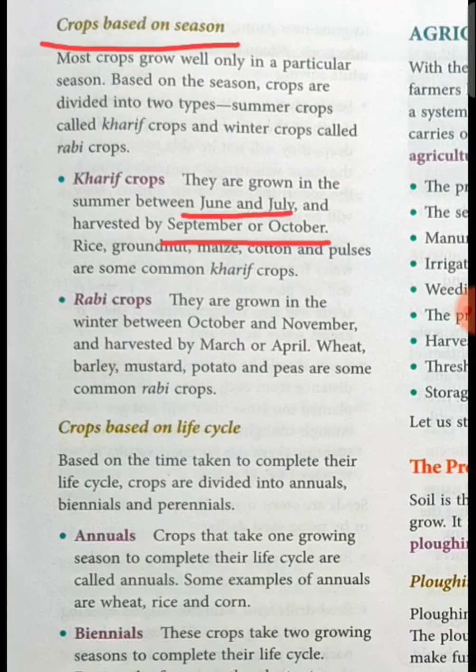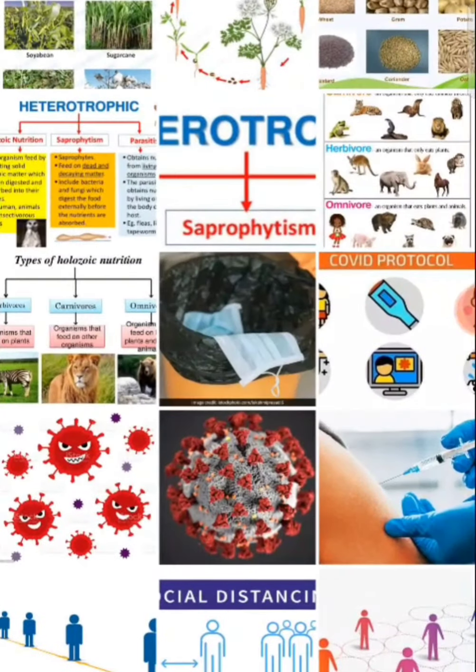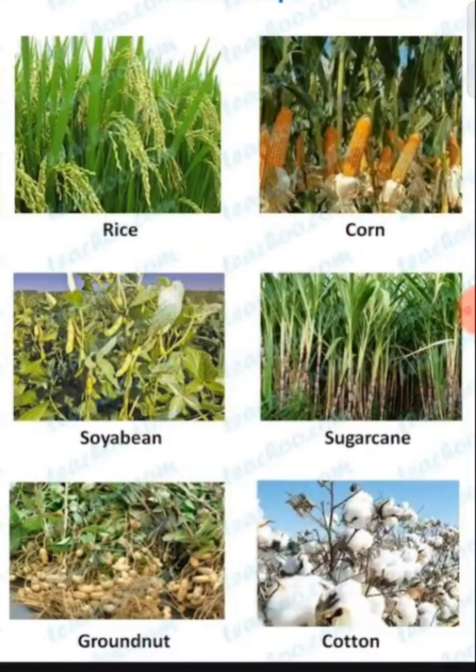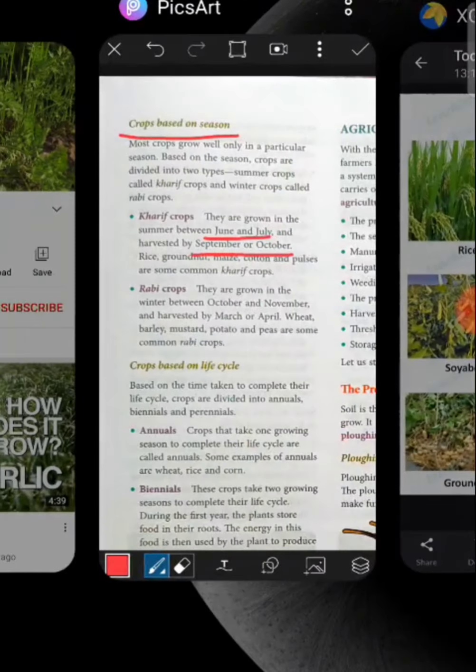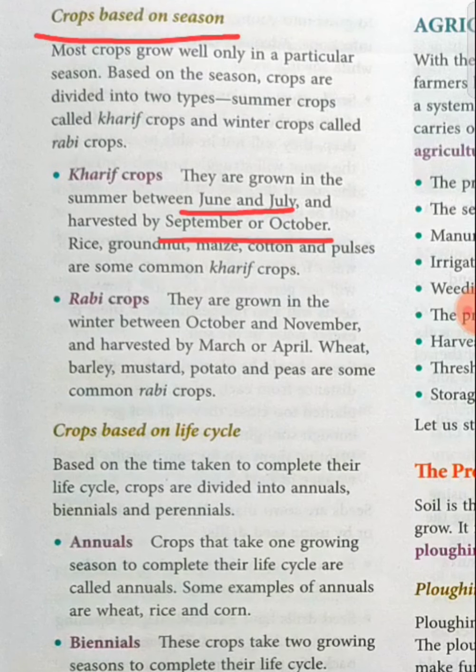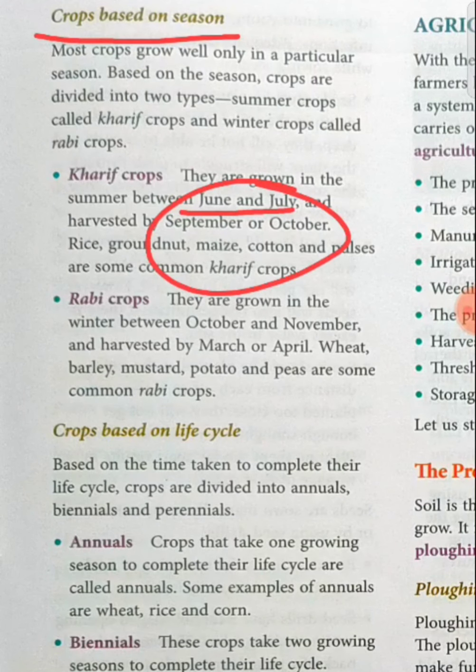What are some of the examples of kharif crops? Some examples of kharif crops are rice, corn, soybean, sugarcane, groundnut, cotton. All these are kharif crops. These crops are grown in the month of June and July and harvested in the month of September and October. These are known as kharif crops, also known as summer crops.